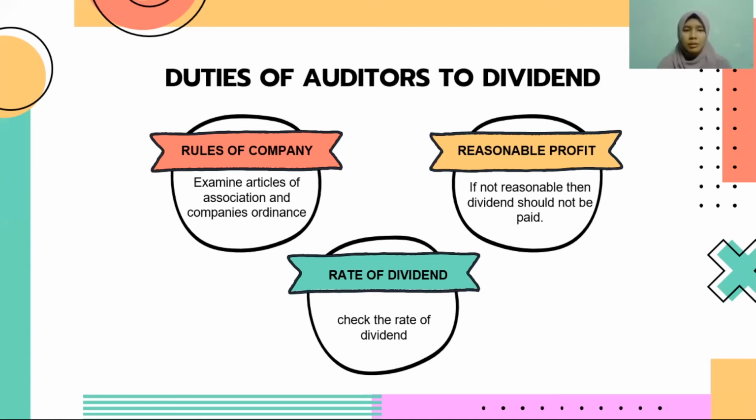Number 3 is reasonable profit. The profit earned by the business must be reasonable, because the dividend should not be paid if it is not reasonable.